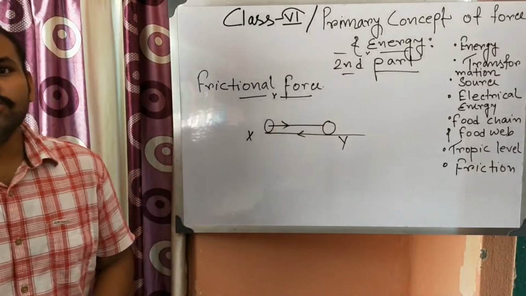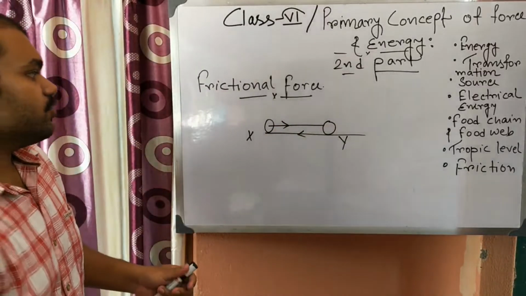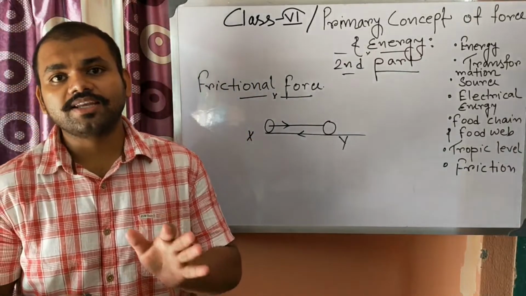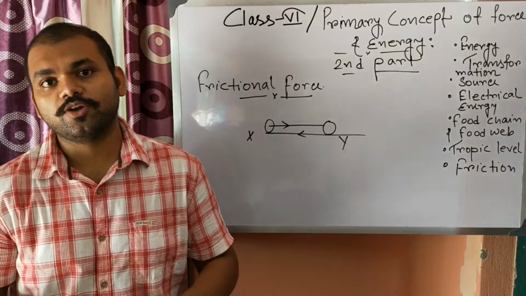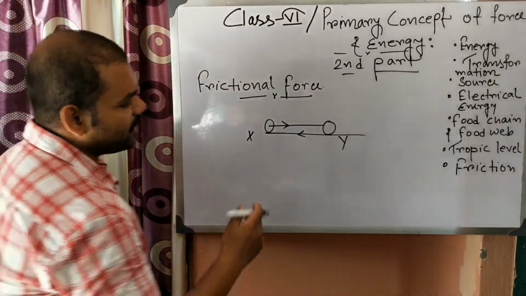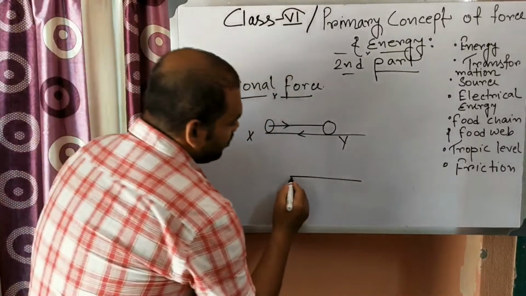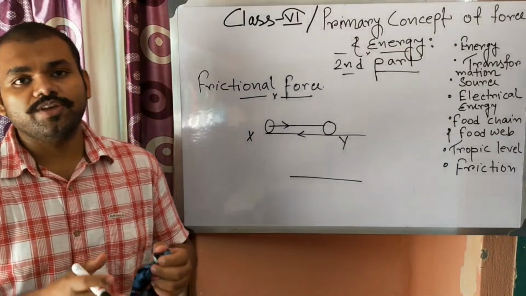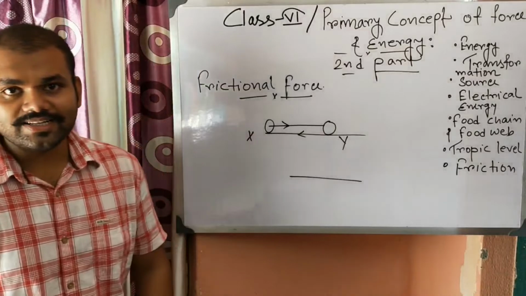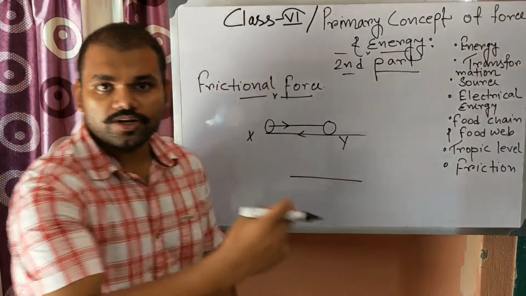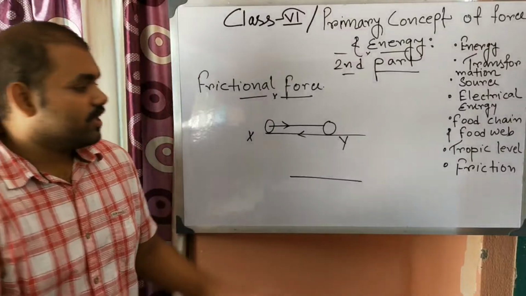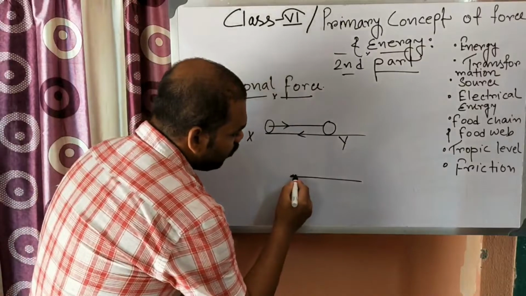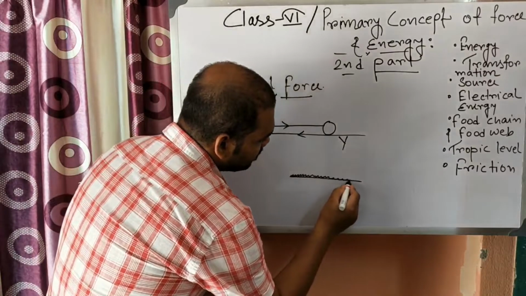Now to know about friction we need to know the main reason for friction. The main reason for friction is the unevenness between the two surfaces. What do we mean by unevenness? In a microscopic context, suppose a tire of a car is rolling on a road. If you look microscopically, you will see there are very small grooves present in the surface.